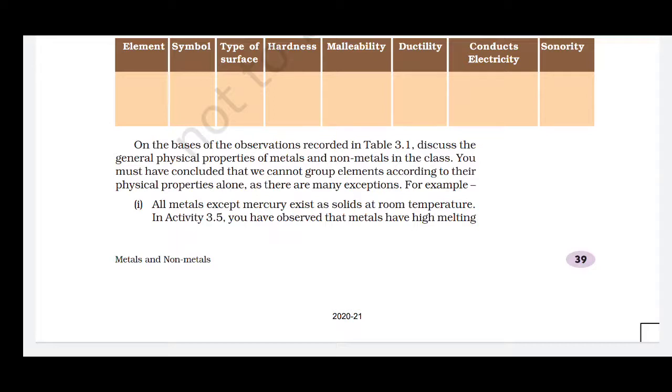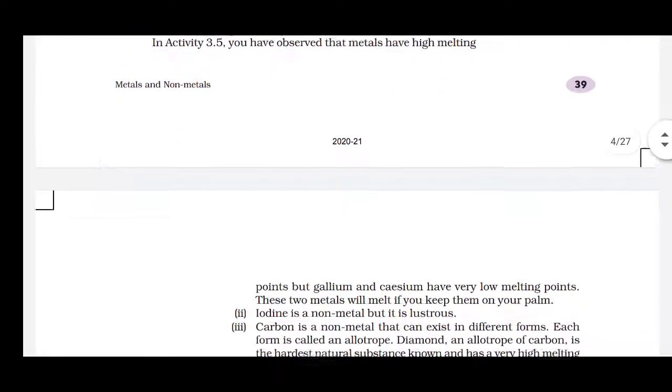Now there are some exceptional properties of metals and non-metals. Generally metals are hard and solid, but there are a few metals which are liquid at room temperature. All the metals except mercury exist as solids at room temperature, which is why they have high melting points.